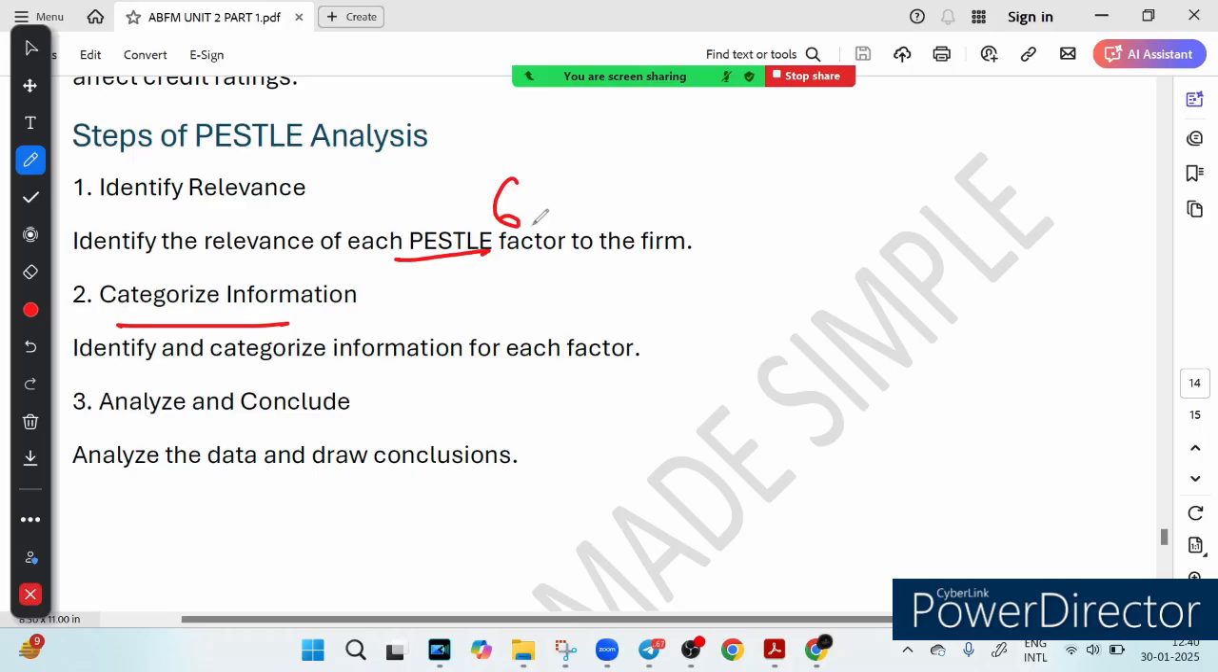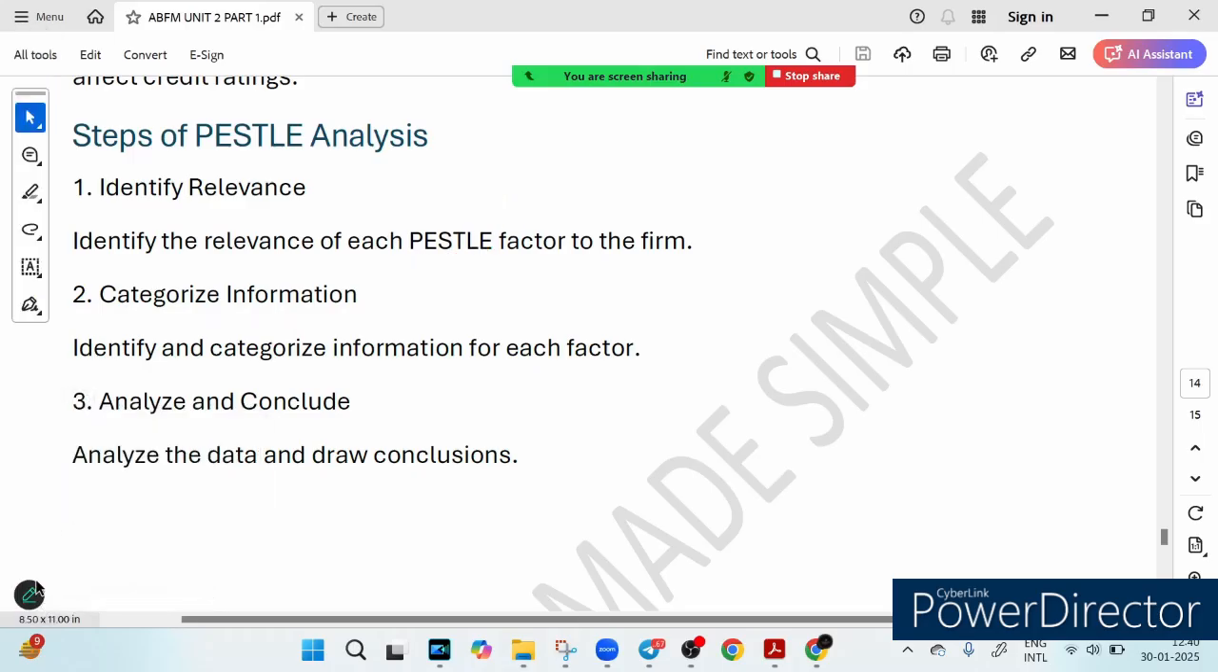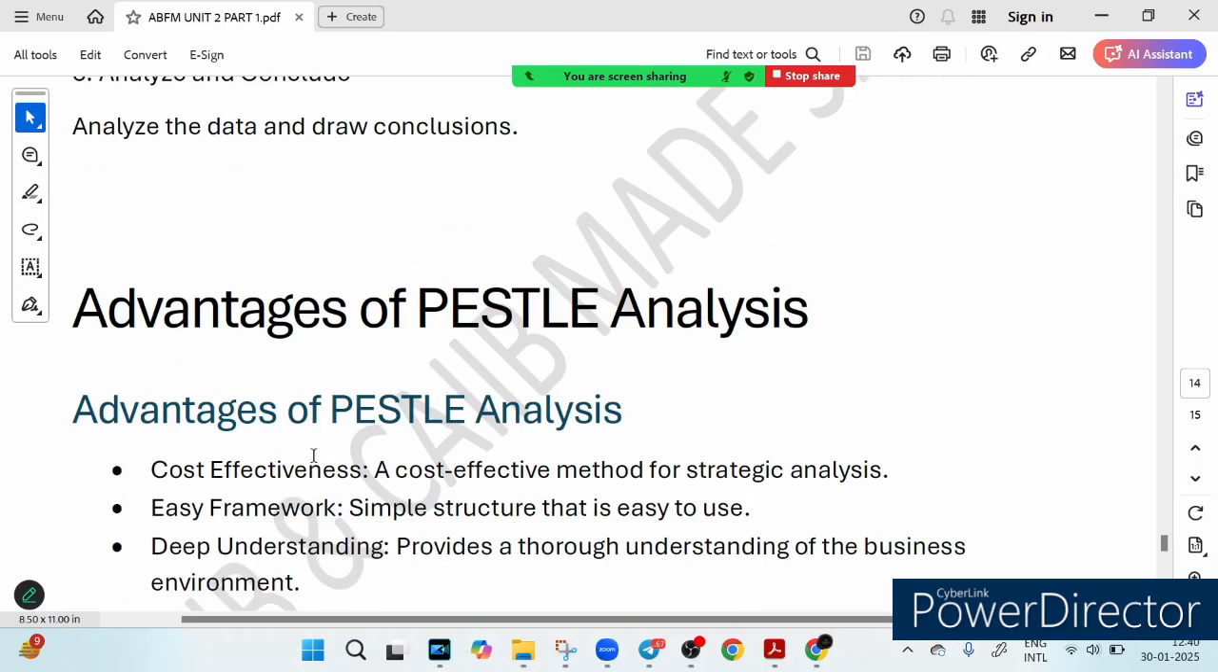So now that you know the steps, let's talk about why PESTLE is such a game-changing tool for business. So we know we have to identify the relevance, which factor is most relevant. We have to categorize information for each factor, right? For the economic factor, we have to collect the data, and for each factor we have to categorize the information, and finally we have to connect the dots by analyzing and concluding.